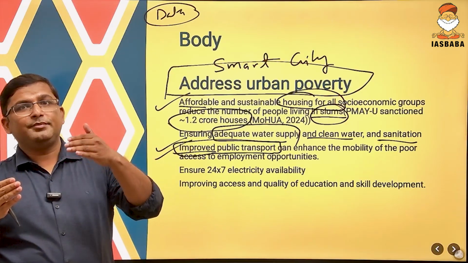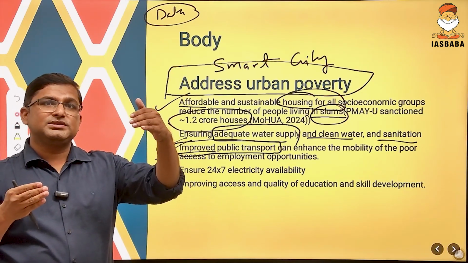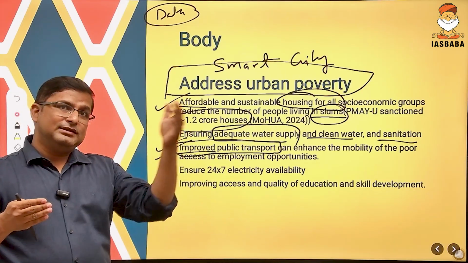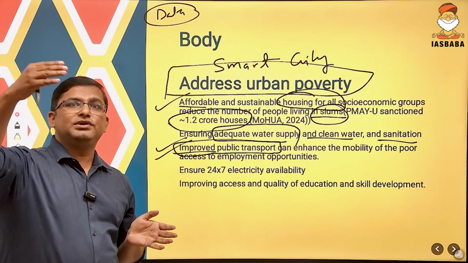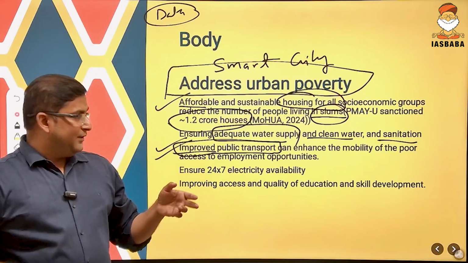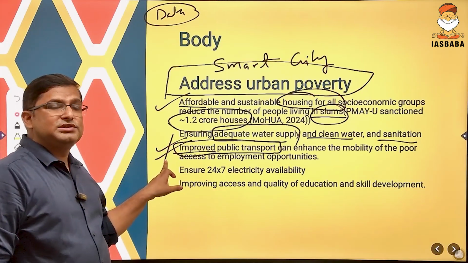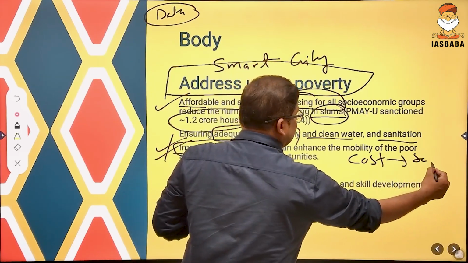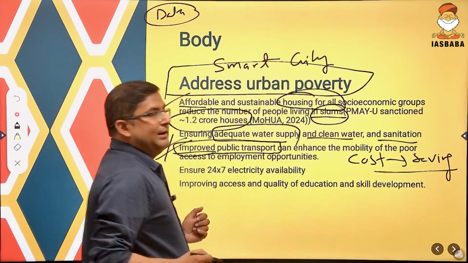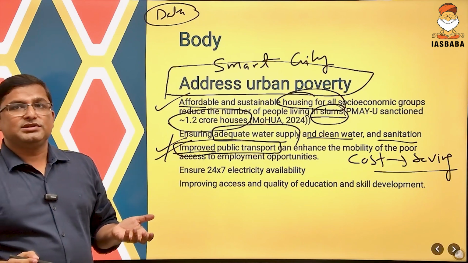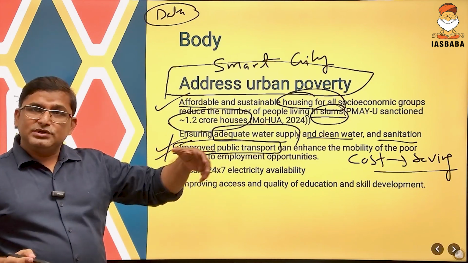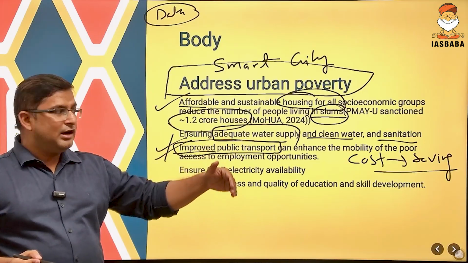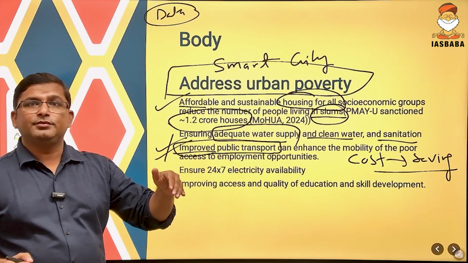Suppose you are living in a particular area and your office is far from your residence, at least 15 to 20 or 30 kilometers from your area. If you get an improved public transportation system, it will reduce your transportation cost and enhance your savings. So for poor people, improved public transportation will reduce their transportation cost, it will reduce their poverty, as well as provide employment opportunities to poor people.